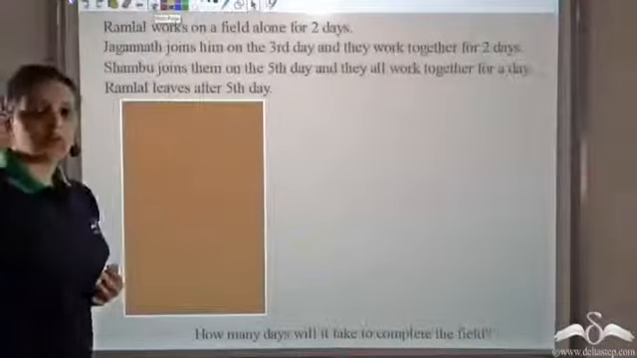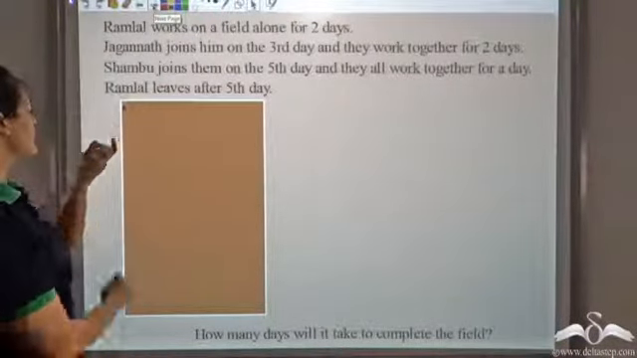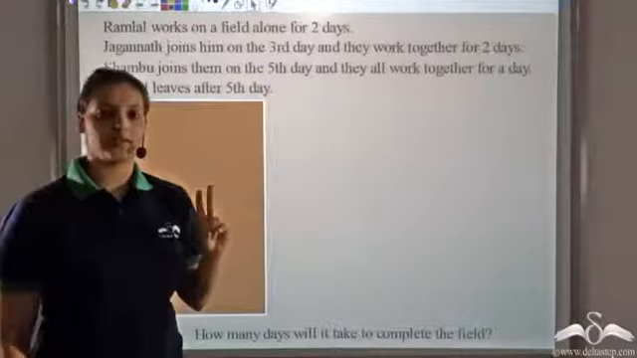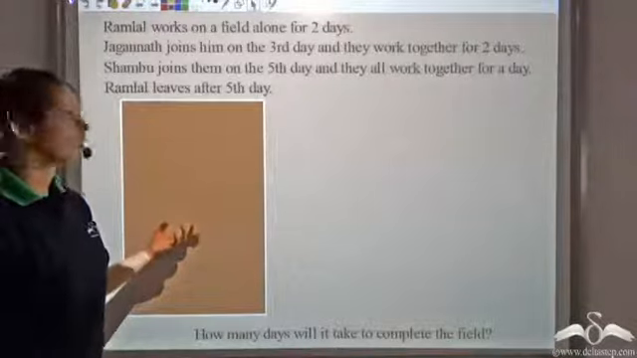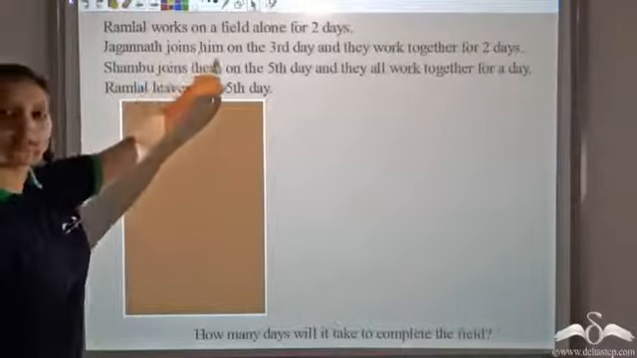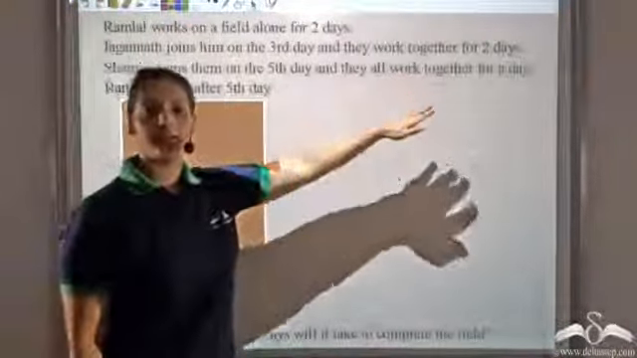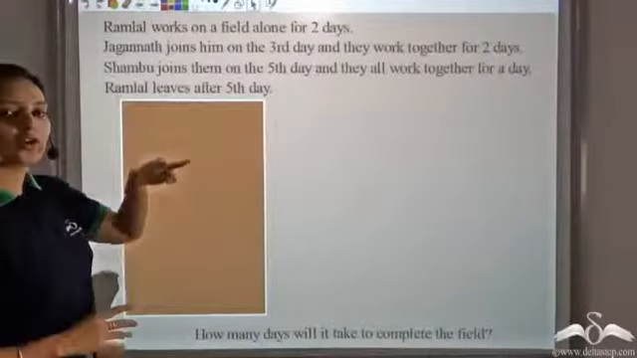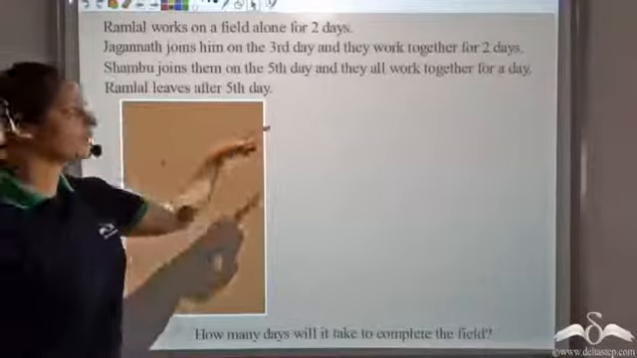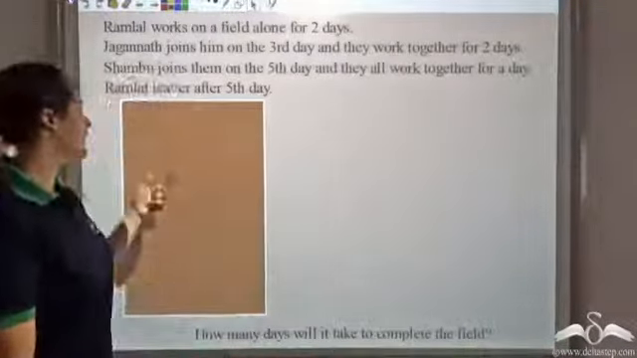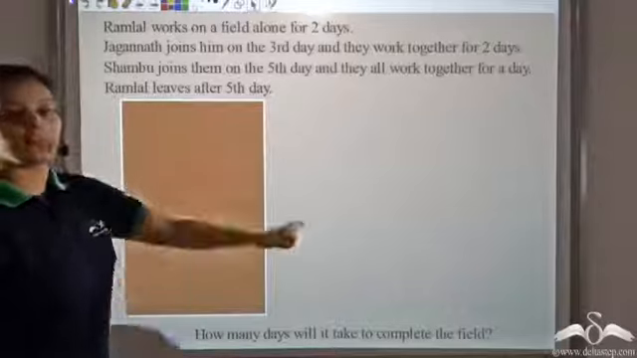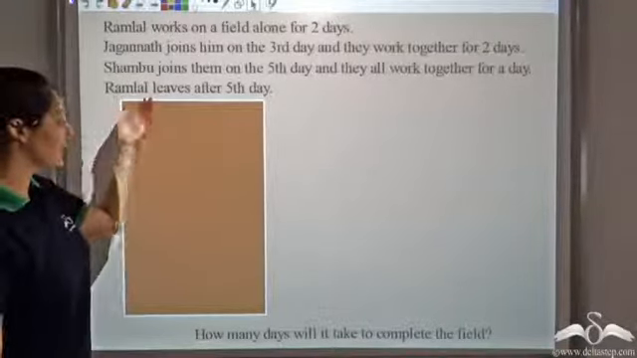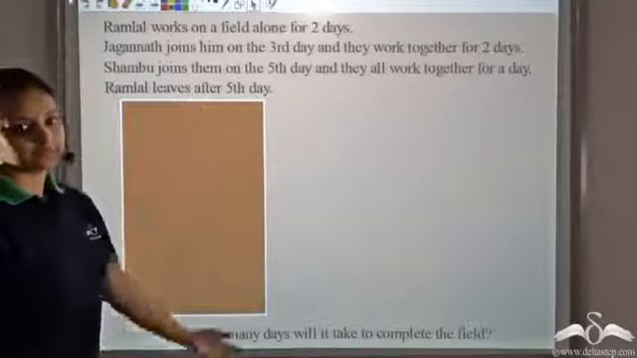So let's look at this problem, which says that Ramlal works on a field alone for 2 days. So he's working on this field alone for 2 days. Jagannath joins him on the third day, and then both of them work together for 2 more days. Shambhu joins on the 5th day, and all three work for 1 day. And then Ramlal leaves after the 5th day. So now we have to find how many days will it take to complete this whole field.